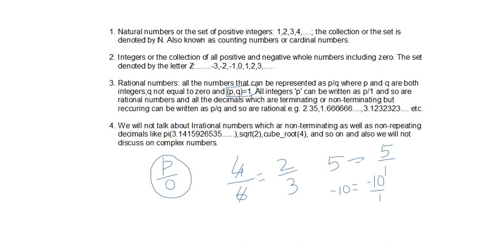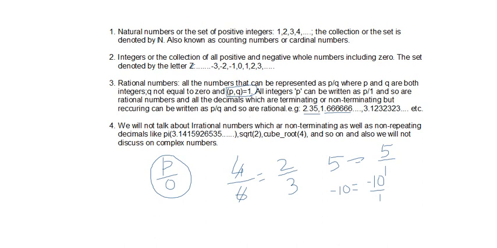And all the decimals which are terminating, meaning after the decimal point they end at a certain point. For example, 2.35, after 35 there is nothing, so it is ending. This kind of decimal is known as a terminating decimal. They can also be represented as p over q. 1.66666 is a continuous decimal, it is non-terminating, but there is repetition of digits. 6 is coming after 6 and 6 and 6, so they are known as non-terminating but recurring. That means after the decimal, digits are repeating.